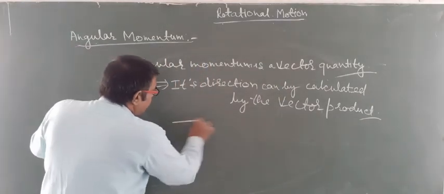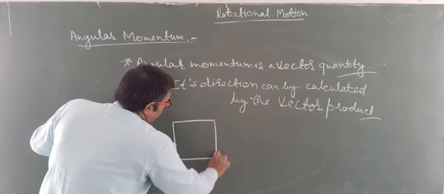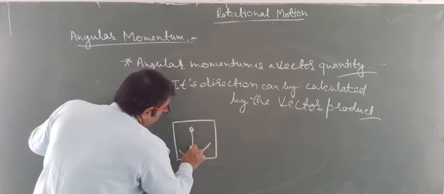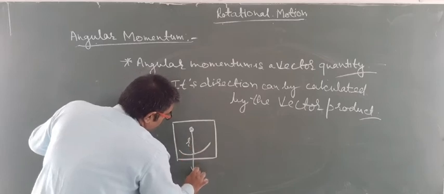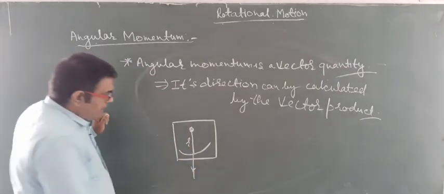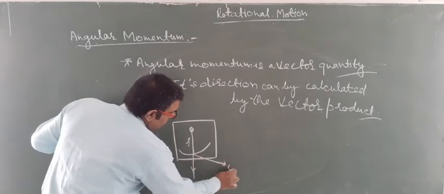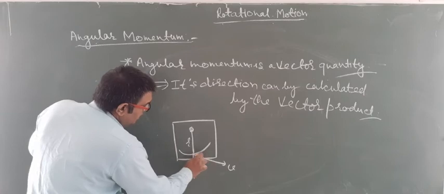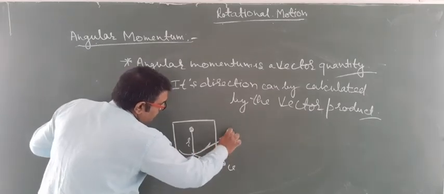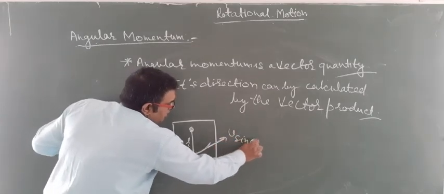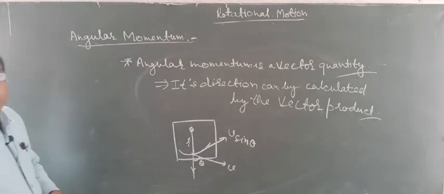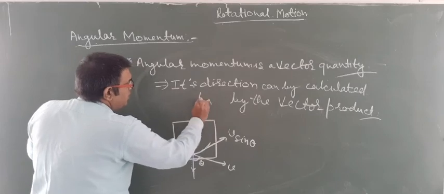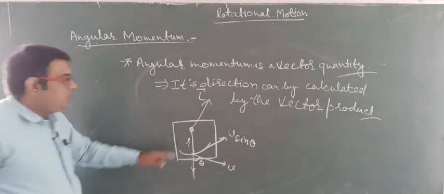Look here. Suppose the body is moving in this direction, and this is the position vector r, and the velocity is in this direction, and this angle is theta. If this angle is theta, then this component is v sin theta. Then r cross v, the direction of angular momentum is perpendicular to r and v.